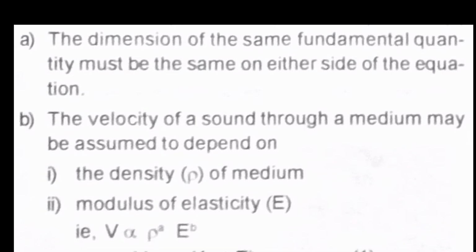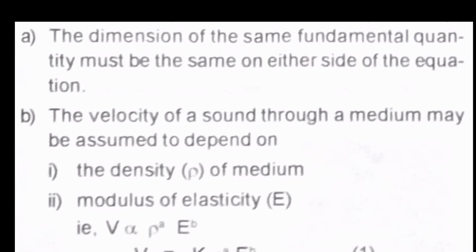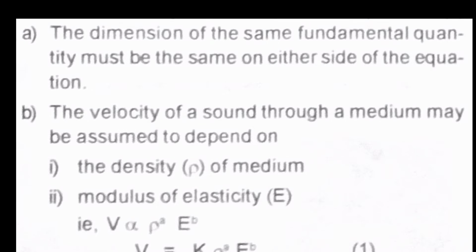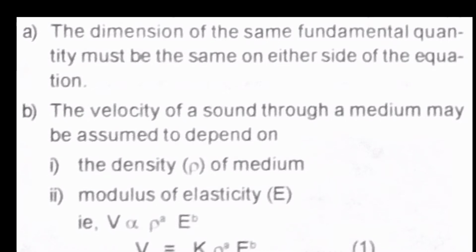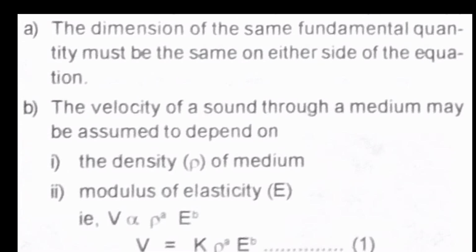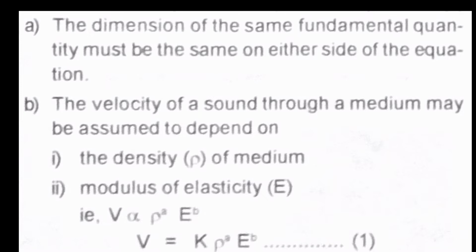First of all, we have to state the principle of homogeneity. That is, the dimension of the same fundamental quantity must be the same on either side of the equation. So this principle can be used to find the equation for velocity of sound. Now we can move to the second question.